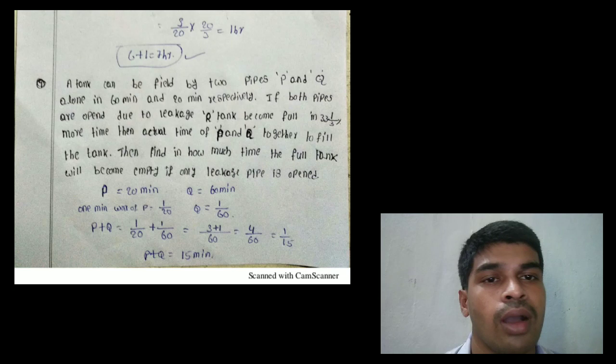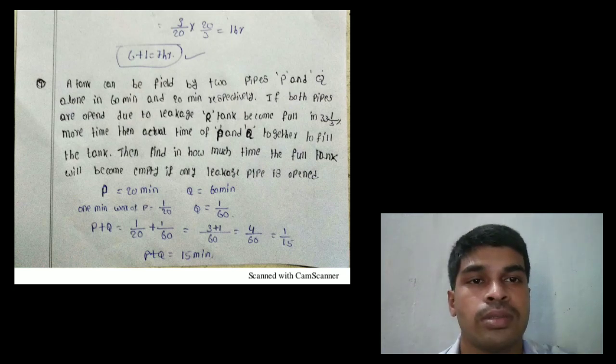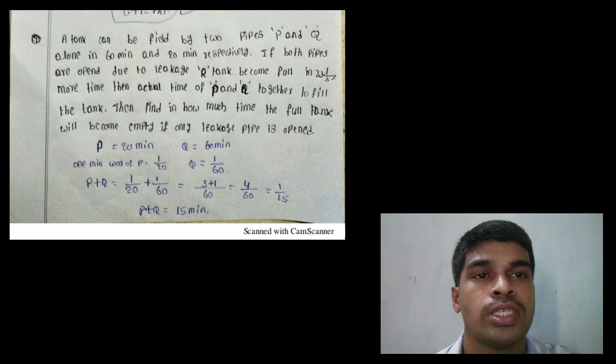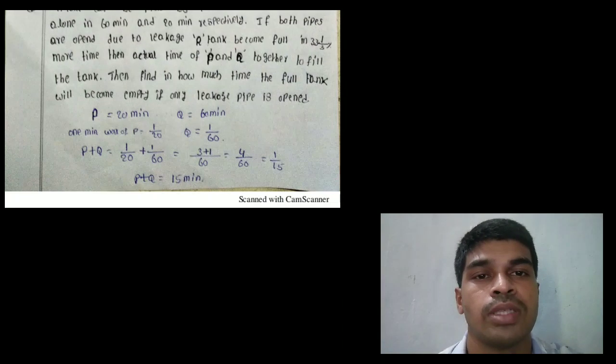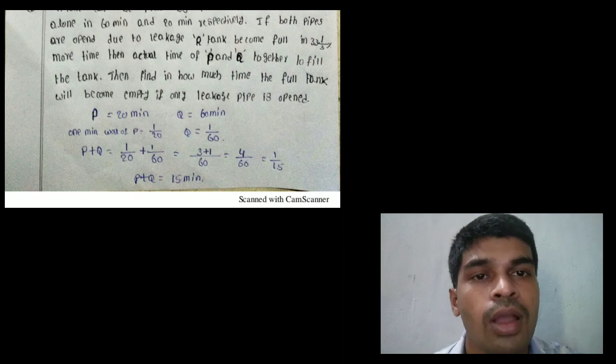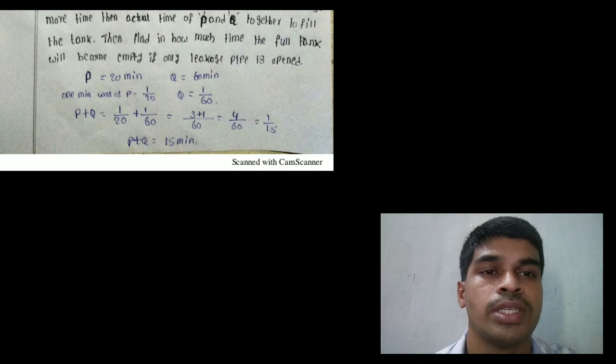Leakage is open. Listen, P can fill a tank in 20 minutes, Q in 60 minutes. 1 minute work of P is 1 by 20, 1 minute work of Q is 1 by 60. P plus Q is equal to 1 by 20 plus 1 by 60, 60 is the LCM, 3 plus 1, that equals 4 by 60, that equals 1 by 15. That means P plus Q can completely fill the tank in 15 minutes.